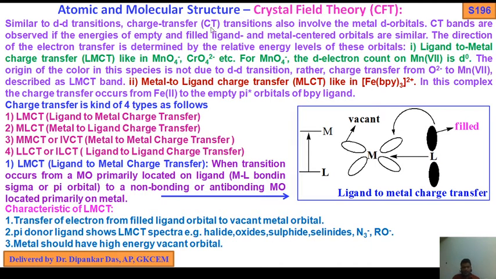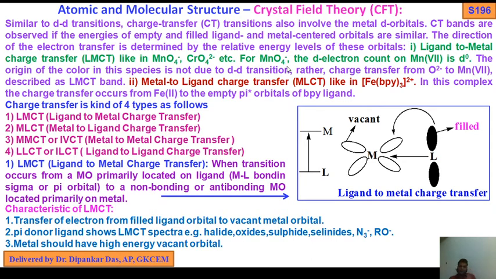CT bands are observed if the energies of the empty and filled ligand and metal center orbitals are similar. The direction of electron transfer is determined by the relative energy levels of these orbitals. Now, ligand to metal charge transfer, LMCT, like MnO4 minus, here O4 2 minus, etc.